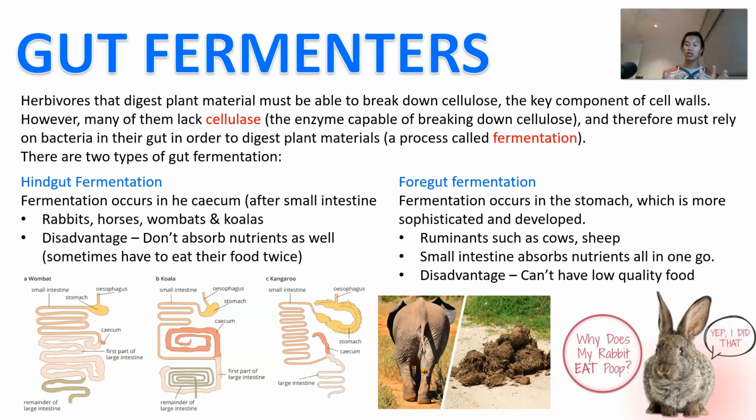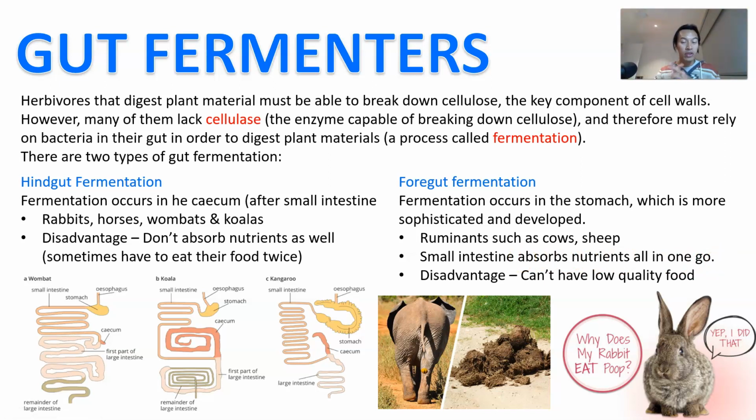Now, there are actually advantages and disadvantages to both, okay? So, for example, with a lot of your foregut fermenters, the advantage is that because digestion happens in the stomach, a lot of the absorption of nutrients can happen in the small intestine, and it will absorb all of it in one go. And that's a real advantage, right? Because what that means is that you digest the food, you absorb the food.